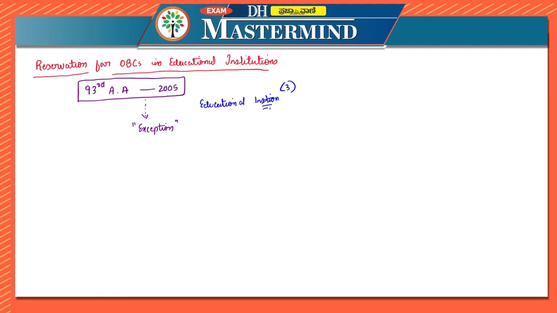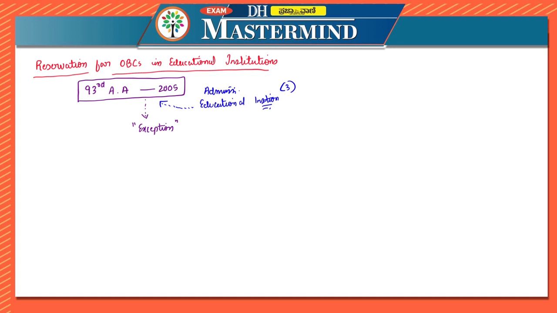The first exception was related to women and children. Second was related to special provisions, that is, reservation of seats and fee concession in public educational institutions. Third one was related to advancement in case of admission to educational institutions. So this exception itself was added by the 93rd Constitutional Amendment Act of 2005. So this amendment was made.